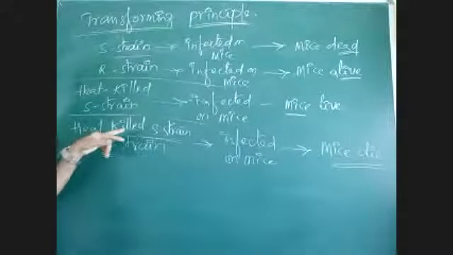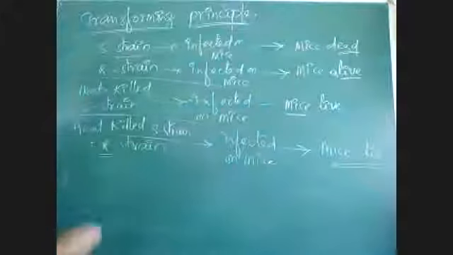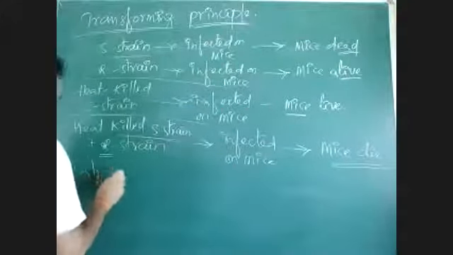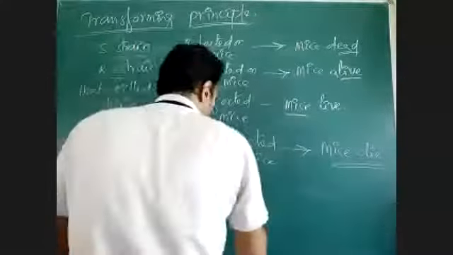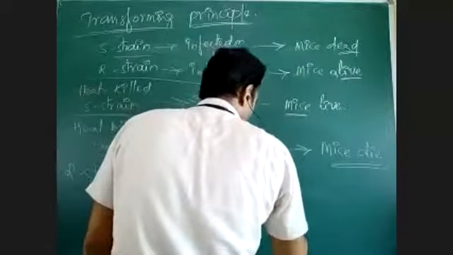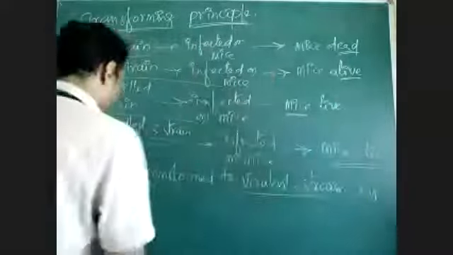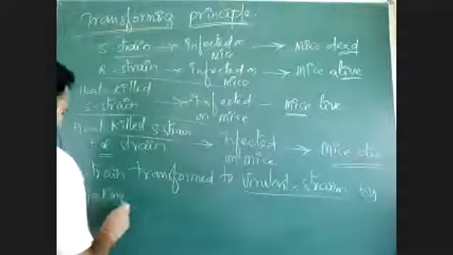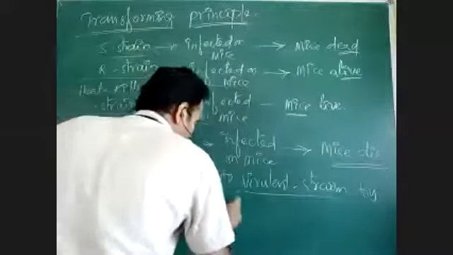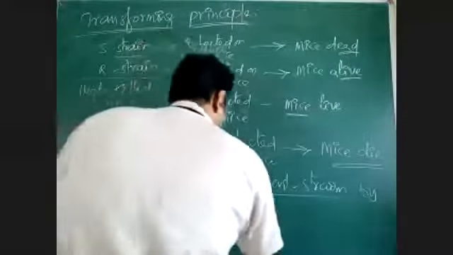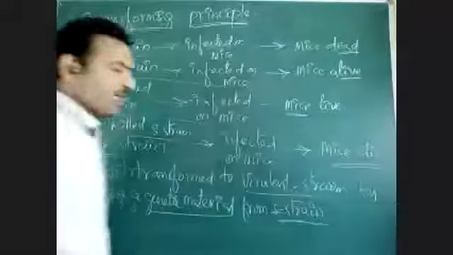By getting a material from S strain, R strain is transformed into the virulent S strain form by taking a genetic material. What that genetic material is, whether it is protein or nucleic acid, we don't know. By taking a genetic material from S strain, R strain became virulent.